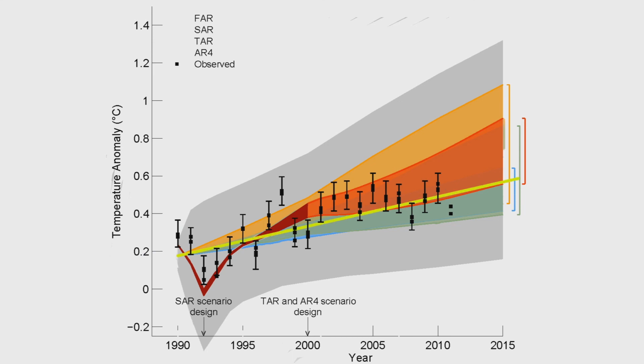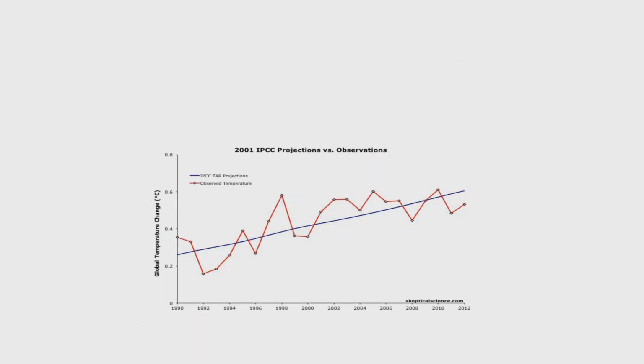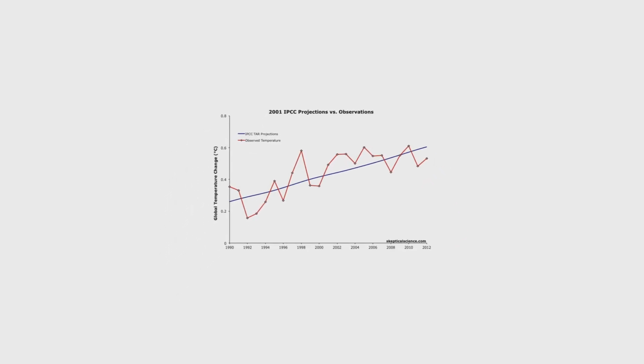We can now have a look at the 2001 projection again. Now it is a good match for the observed temperatures. Finally, as a sanity check, we can compare these results with their graph from Skeptical Science. The match is very good.